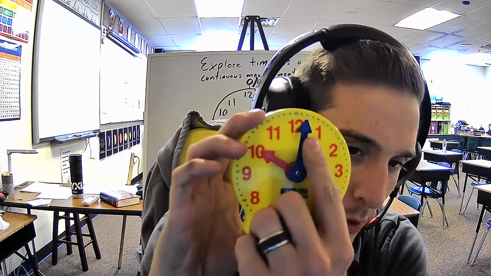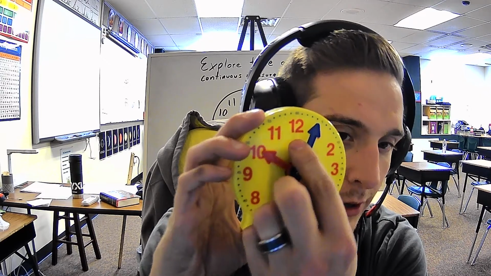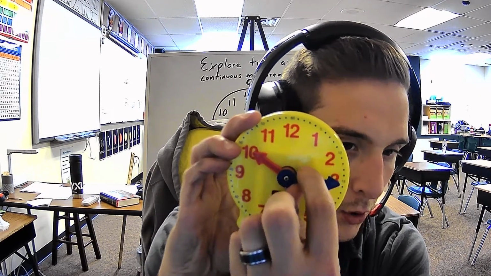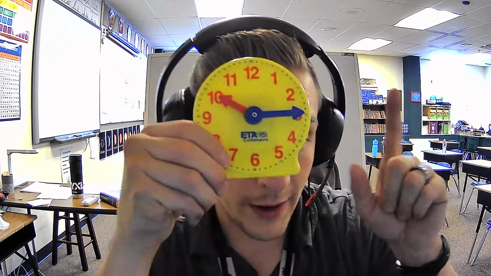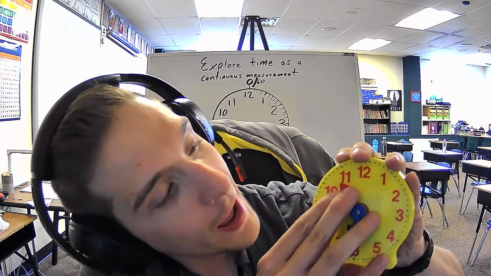So as this one is circling around, going all the way around, this hour hand over here is actually moving as well. It's just going very, very slowly. But I do know that by the time the minute hand is halfway around, that means the 10 is halfway to making 11 full groups. So the hour hand is basically saying, I'm at 10.